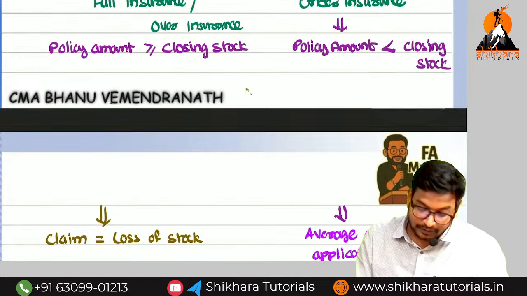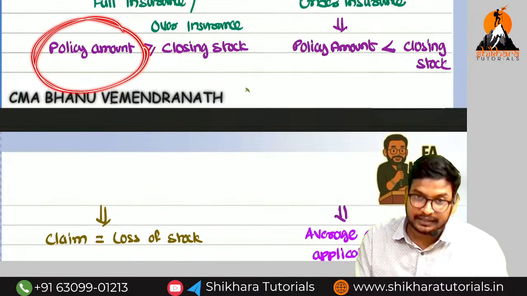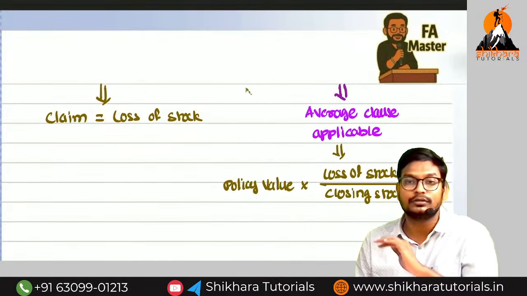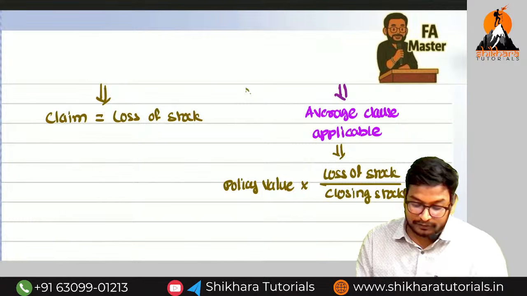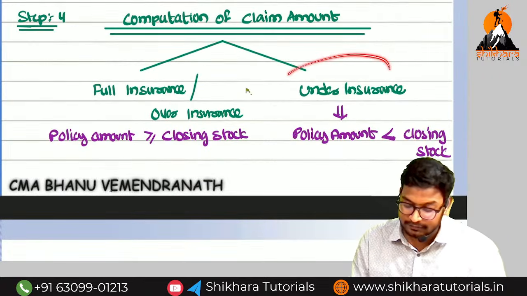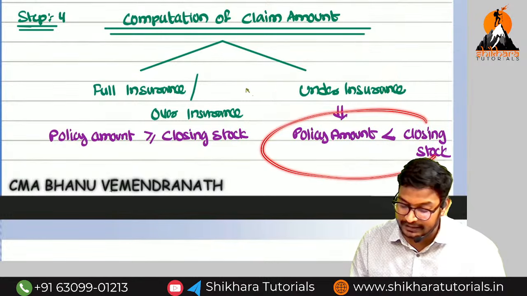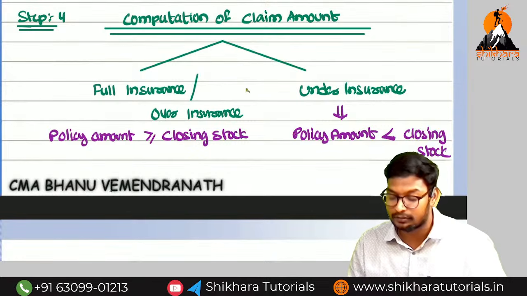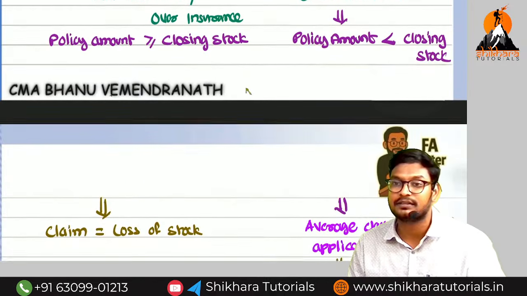And if the policy value is more, then what is the claim amount? Loss of stock or policy value, whichever is lower, they will say. But actually what will we get? Loss of stock only we will get. And next, in the case of under insurance, the policy value is less than closing stock. When the policy value is less than closing stock, it is called what? Under insurance or over insurance?